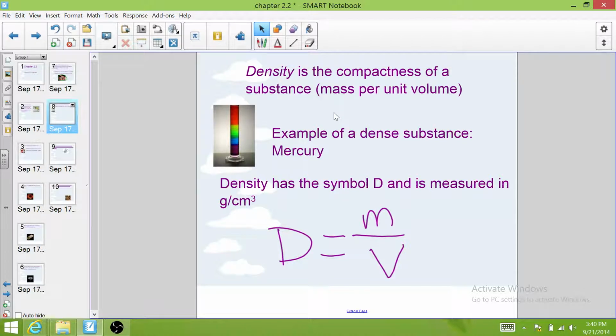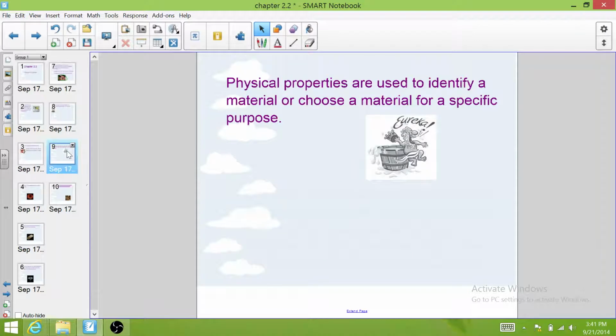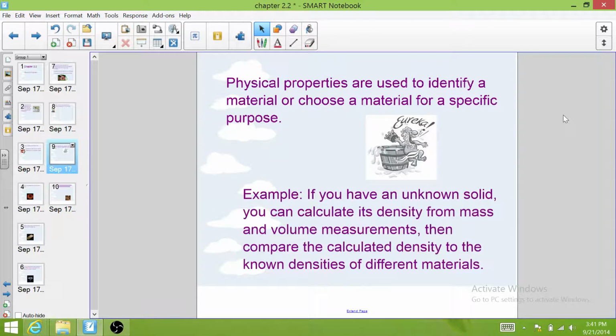really crazy to think about because it's really not that much space it's taking up, but it turns out there's a lot of stuff in that space. There is a lot of matter in that space, which is what makes it so dense. Now, physical properties are important because we use them to identify materials or choose material for a specific purpose. An example of this is density.